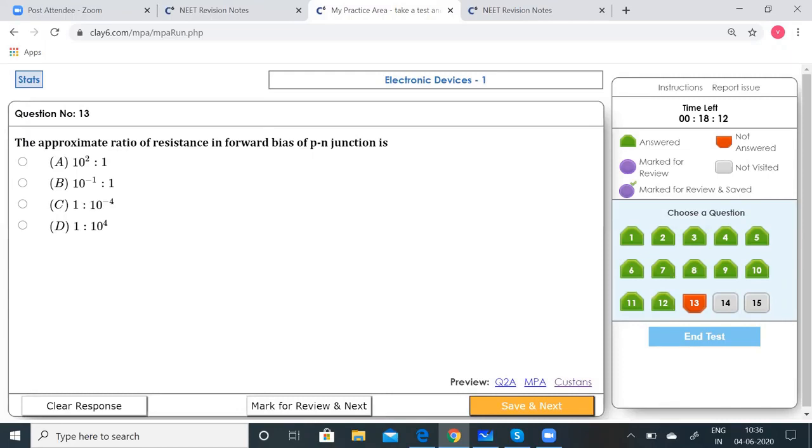The approximate ratio of resistance in forward bias to reverse bias of a PN junction is 10 squared is to 1, 10 to the power of minus 1 is to 1, 1 is to 10 to the power of minus 4, or 1 is to 10 to the power of 4. Now you know the junction offers very little resistance when forward biased. When current passes from P side to N side it offers little resistance, and when current is passed from N side to P side, that is reverse bias. So it offers very little resistance in forward bias, then it should be 1 is to 10 to the power of 4. Yes, that option should be correct.